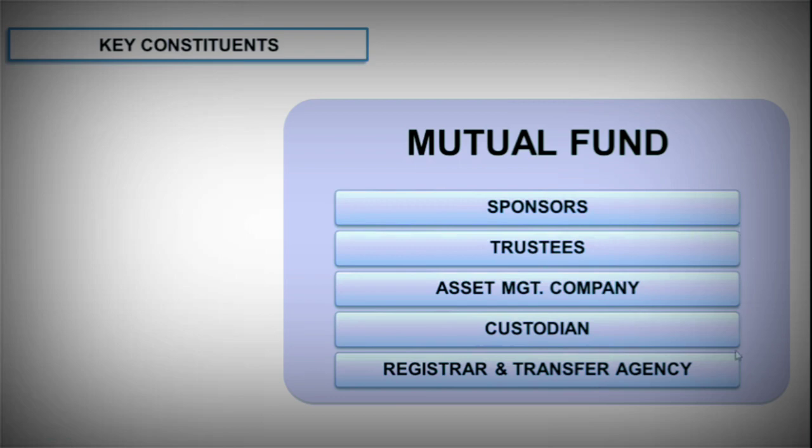So these are the key components. Just keep this in mind. Most of the questions in chapter number 3 will be related to all these components.